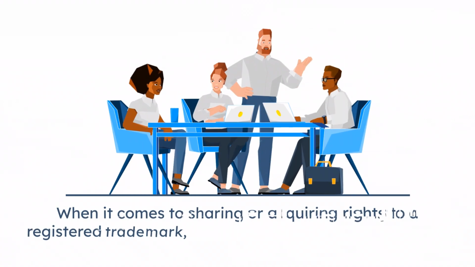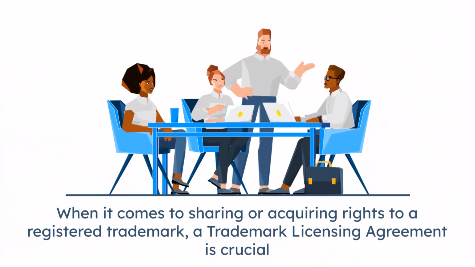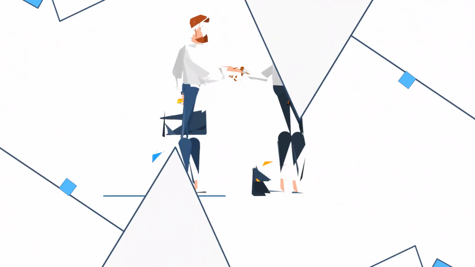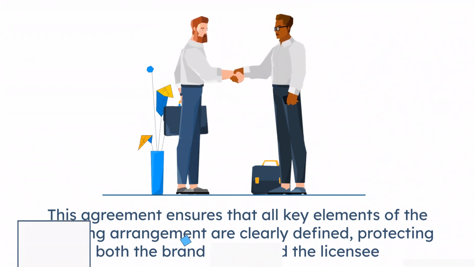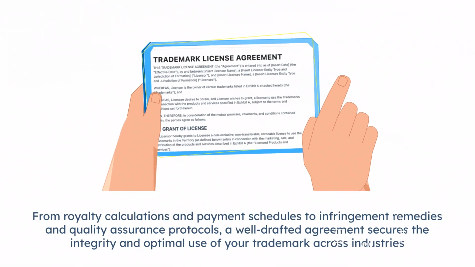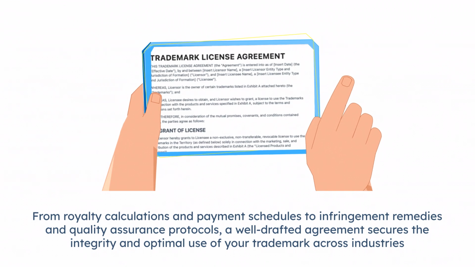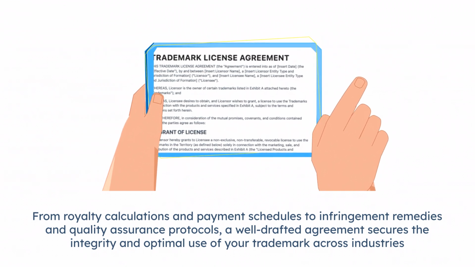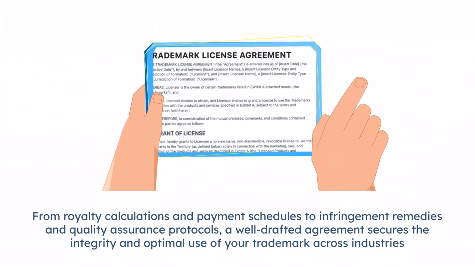When it comes to sharing or acquiring rights to a registered trademark, a trademark licensing agreement is crucial. This agreement ensures that all key elements of the licensing arrangement are clearly defined, protecting both the brand owner and the licensee. From royalty calculations and payment schedules to infringement remedies and quality assurance protocols, a well-drafted agreement secures the integrity and optimal use of your trademark across industries.